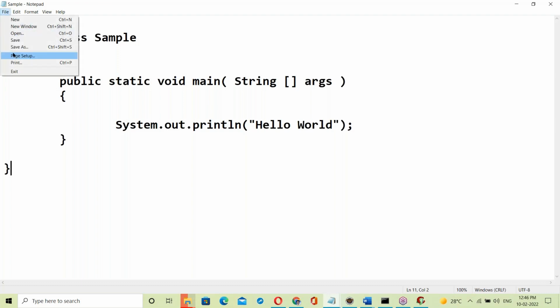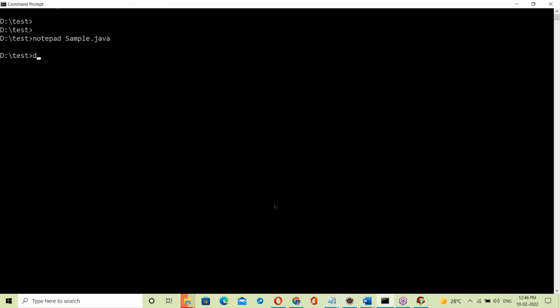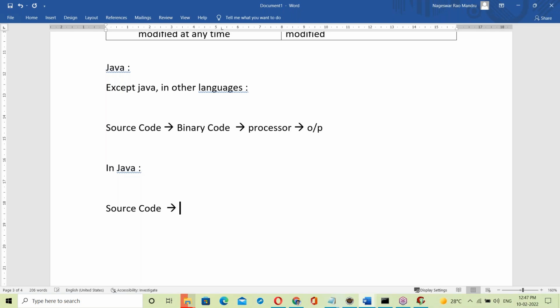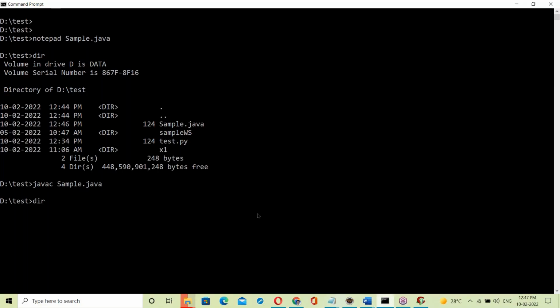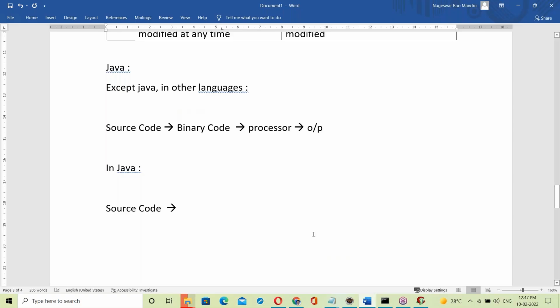Save it, or else Control S also saves. See, that sample.java program is developed. Now I'm compiling: javac sample.java. Sample.java is a source code. That source code is converted into what? See, a .class file is generated. This .class file is a bytecode file, not a binary code. Source code converts into bytecode.